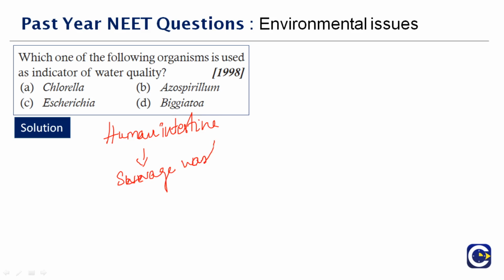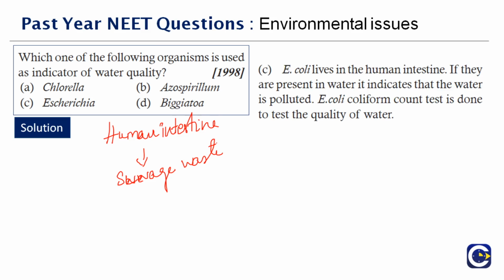Sewage waste and all that. So what happens when you test the water for quality control? You find Escherichia there, then it means the water is contaminated with sewage and other domestic waste, and the water is polluted. Therefore, the answer to this question is Escherichia. Escherichia belongs to the coliform, and the test that you perform for quality control is the coliform test, and this is basically a gram-negative bacteria which is rod-shaped.